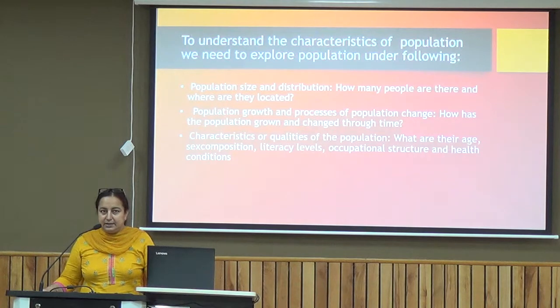Then the second heading is population growth and process of population change, how the population is growing and how the population is changing. Then the third is characteristics or the qualities of the population, like what is the age, what is the sex composition, what is the level of literacy, what is the occupational structure of the population, and what are the health conditions of the population. So this particular chapter we are going to study under these three main headings.